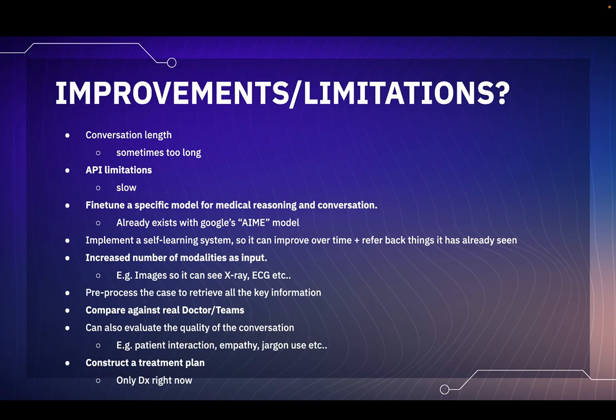So in terms of limitations and improvements that we found, in terms of the conversation length, for our patient-doctor interactions, we set a max turns of 10. And we often found that that wasn't even long enough to simulate the entire conversation. We also had compute restrictions, so it would often take a really long time to process these cases. Another limitation we found was API limitations. It was pretty slow. It would take like 3-4 hours per experiment to run. And also it cost a lot of money. I think we ended up spending $362 of Google credits to run through all this.